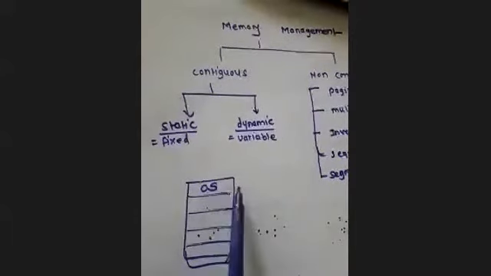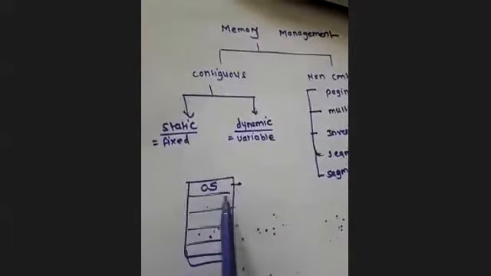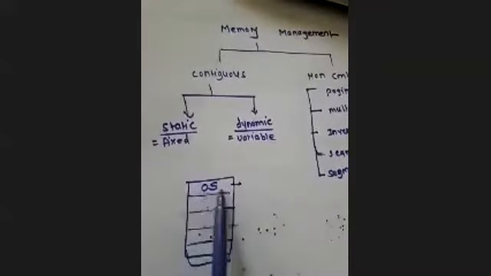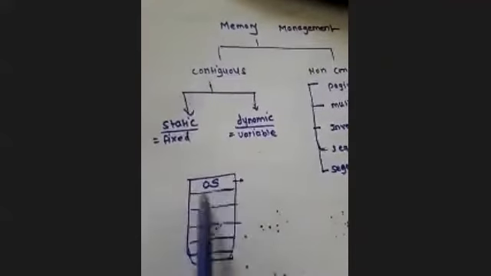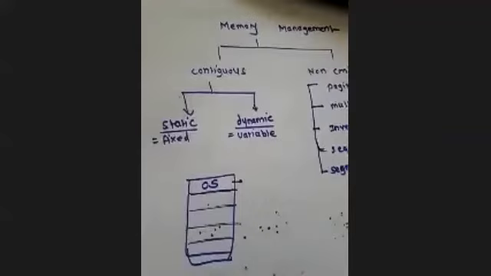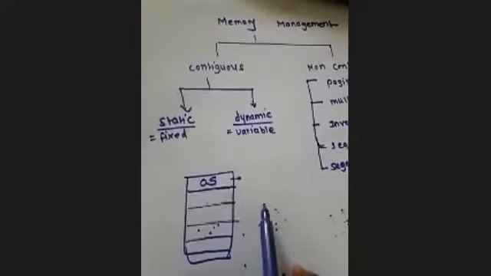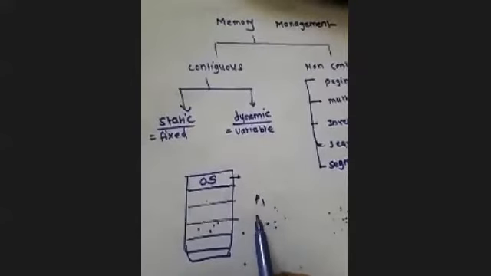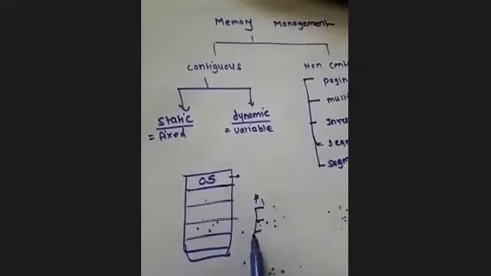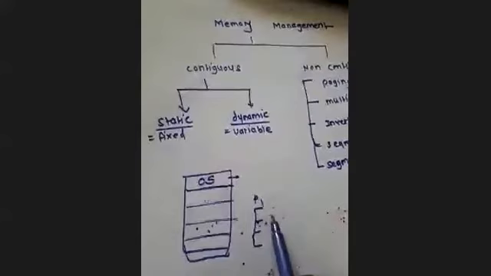This will be fixed, meaning whenever your system is configured, your operating system will consume some memory. After that, whenever a process comes, and if that process has some different partitions, meaning processes have threads, different parts.